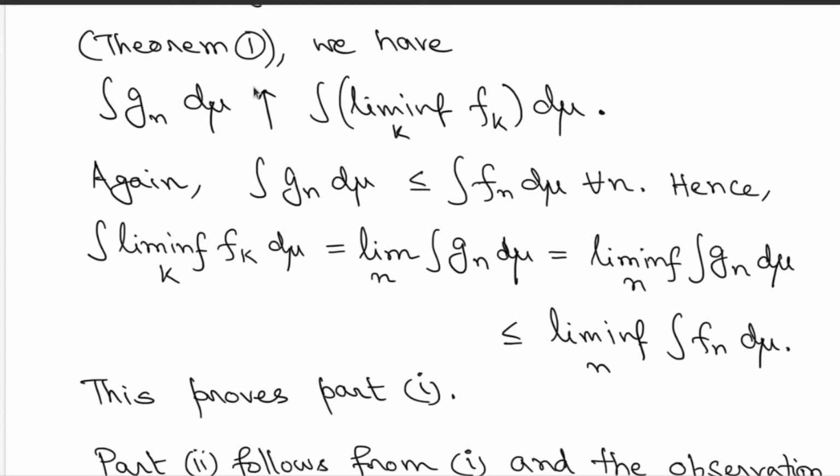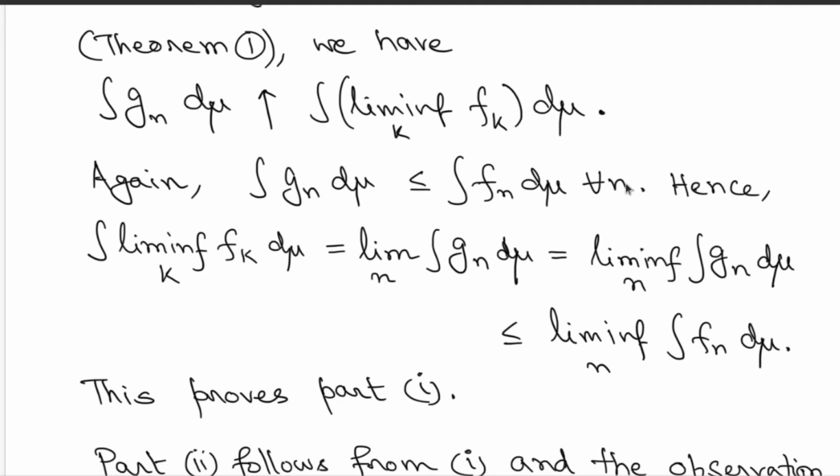Now you would like to make this connection with the actual sequence of functions fn and their integrals. So let's try to compare the integrations of gn and the integrations of fn. You want to bring in fn now and connect it with the integration of the limit inferior, which appears as the limit of these integrations of gn's.